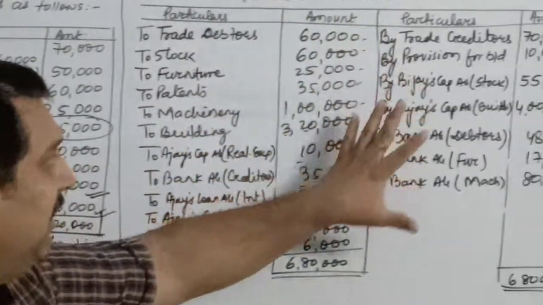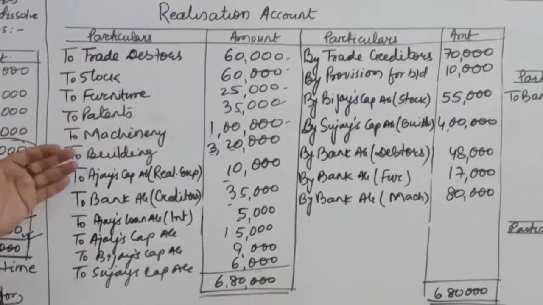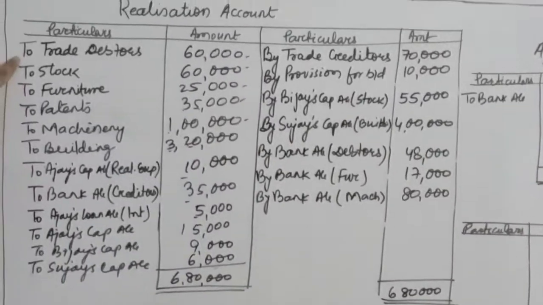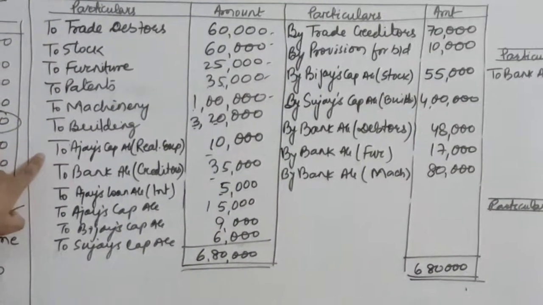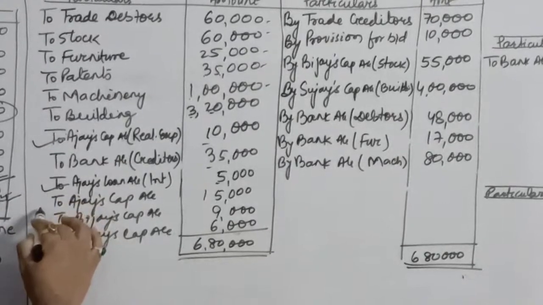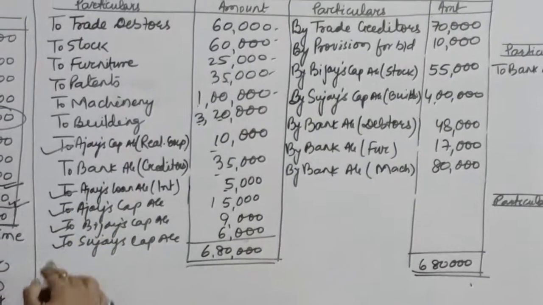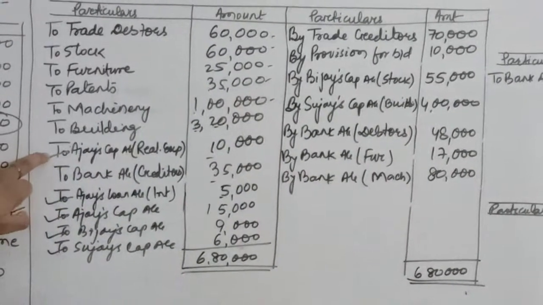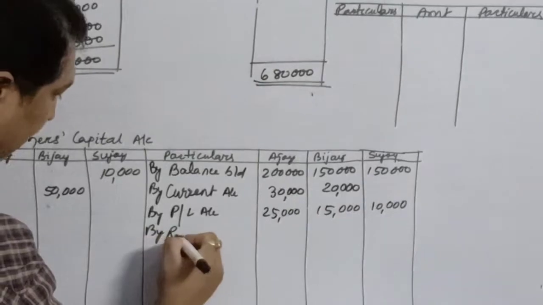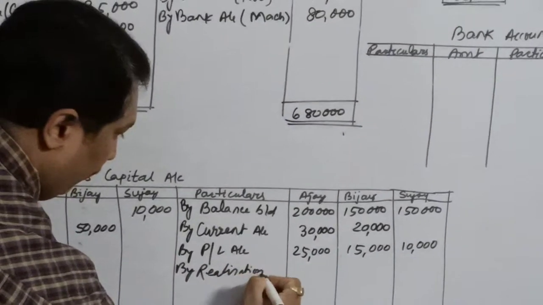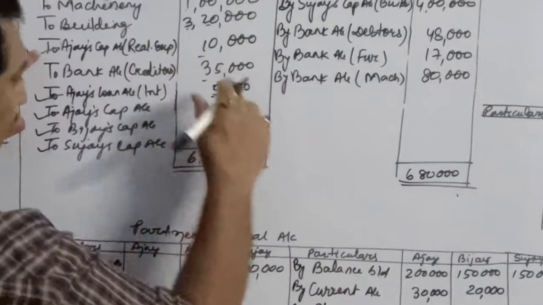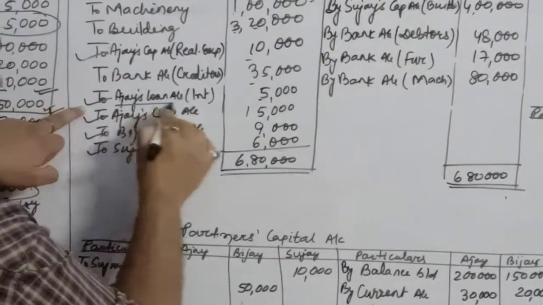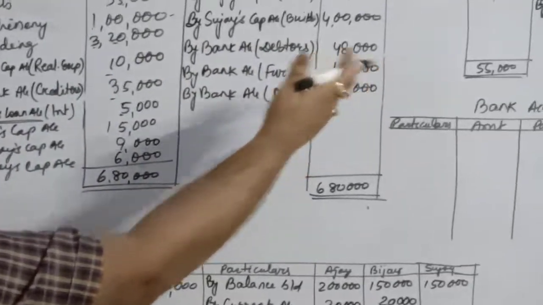You have to just see your realization account now. Wherever the name of the partners come, that will get transferred to the opposite side. See over here, is there any name of the partner? Yes, over here. Ajay, Ajay, Ajay, Bijay, Sujay. So, what you can do is, you can transfer it. This is the first transaction. So, I will write by realization account. It will be only for Ajay. How much? 10,000. Next is also Ajay's loan account that we have already transferred over there.